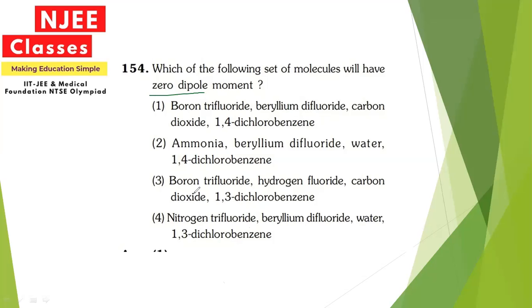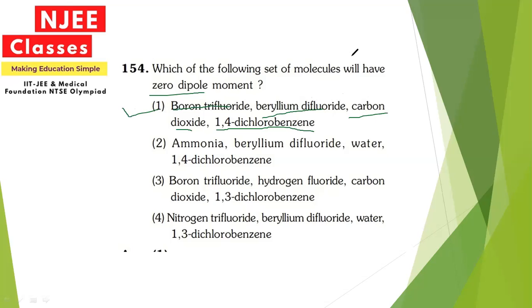So when you draw the structure for all these molecules, you will find that boron trifluoride, beryllium difluoride, carbon dioxide, and 1,4-dichlorobenzene will not have any lone pair of electrons on the structure. Hence, the correct option will be boron trifluoride, beryllium difluoride, carbon dioxide, and 1,4-dichlorobenzene here.